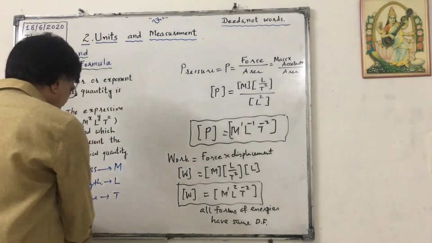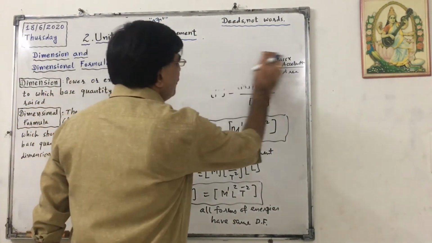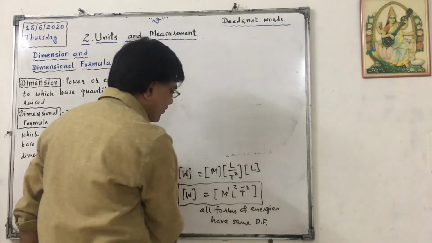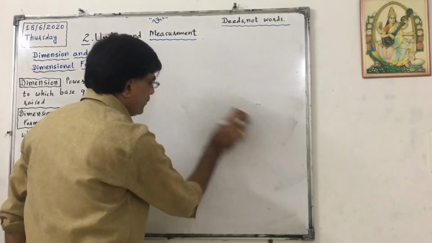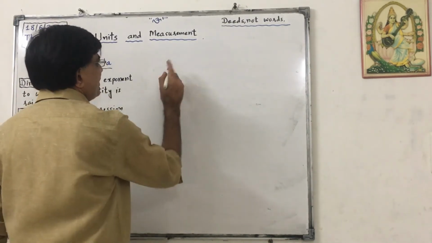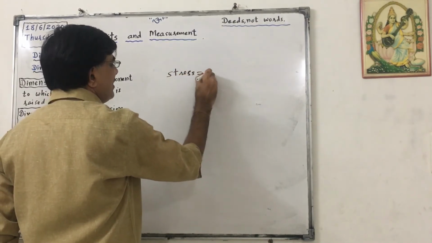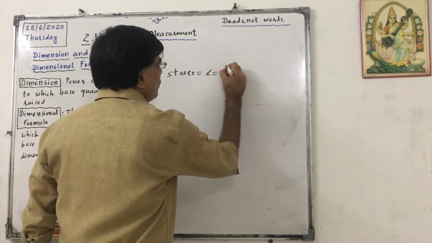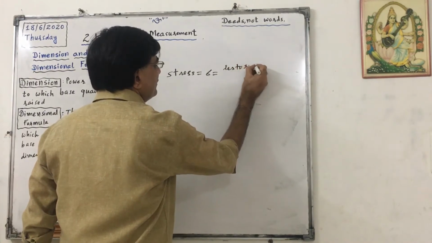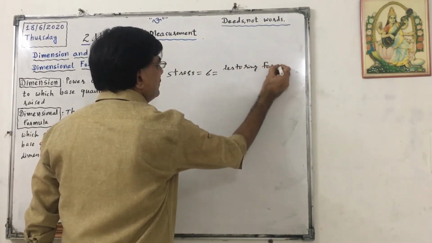Okay. Now a new quantity for you, that is called stress. What is stress actually? It is denoted by sigma, equals restoring force upon area.